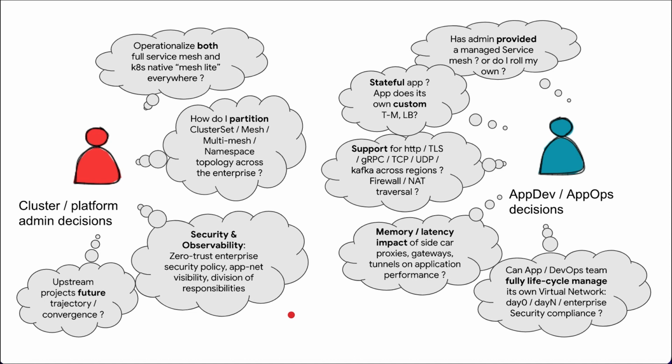And over on the cluster admin side, there are things like: how am I actually going to partition my cluster sets and my meshes? Is multi-mesh a problem for me? What are the security and observability features that the solution provides? How are these upstream projects, their trajectory, potentially converging?